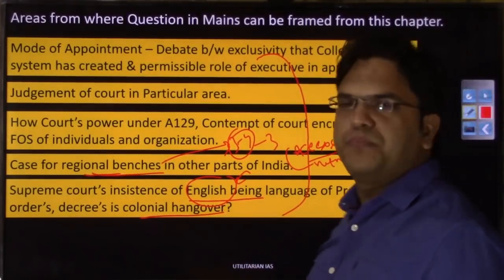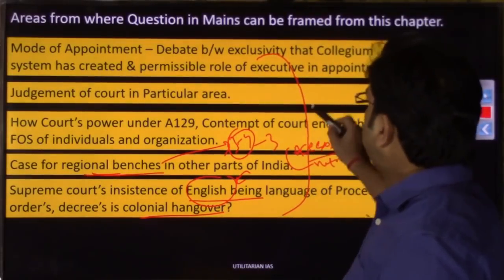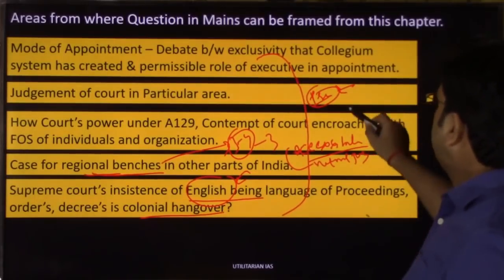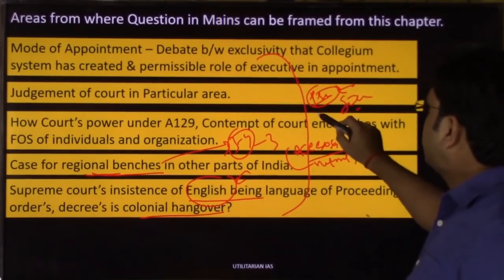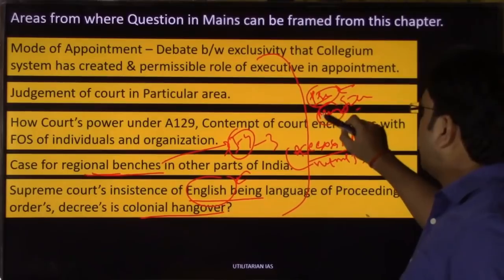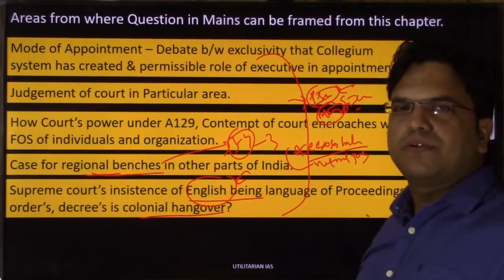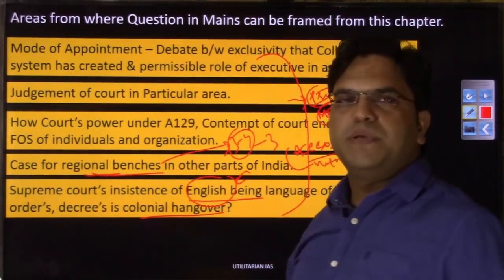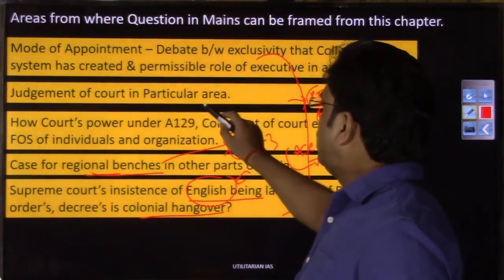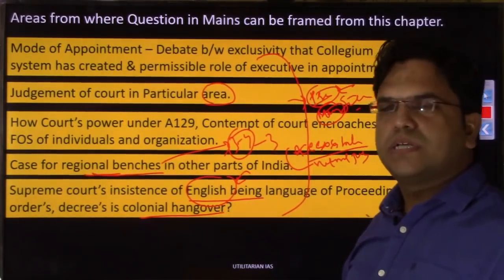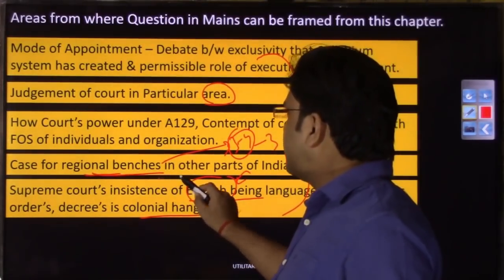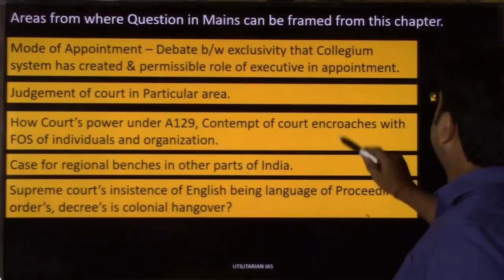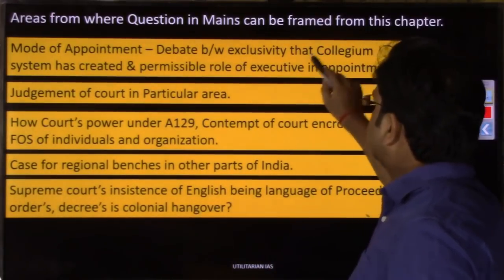So this is the way you prepare for any particular chapter. First concentrate from the prelims angle. Once you have gathered all the facts related to that chapter, thereafter focus on mains as well, on what questions can be made from this particular chapter. And as soon as you have any article written in The Hindu or Express, you can just grab it, make notes and consolidate those notes for that particular portion. I hope you will have better clarity on all these things. So with this we are resting this chapter.